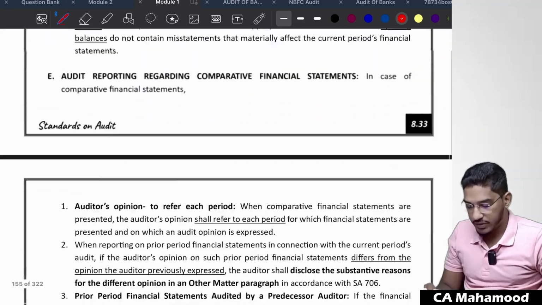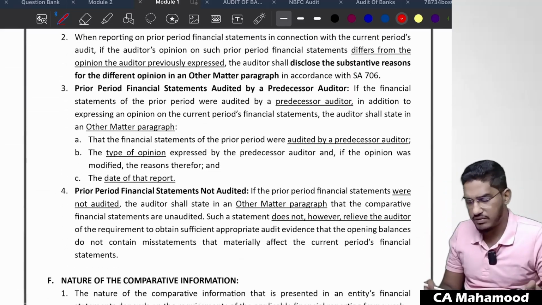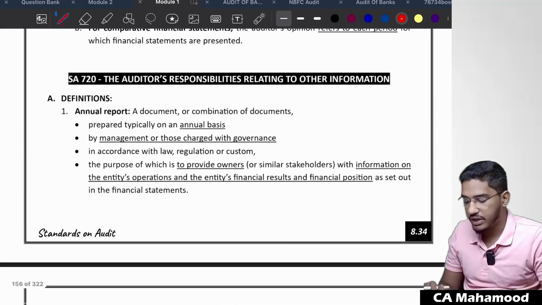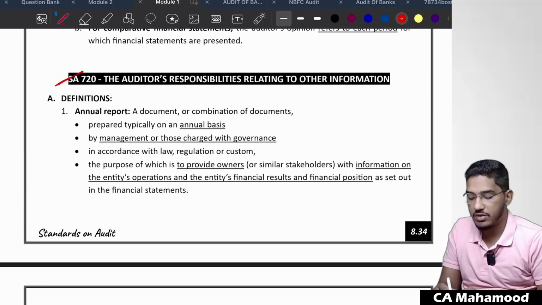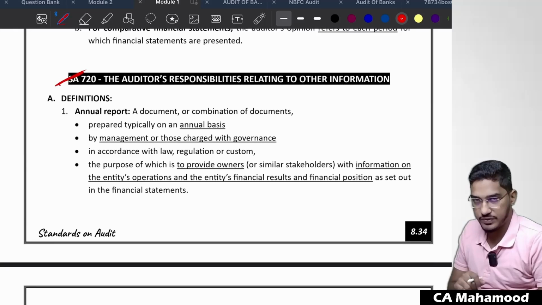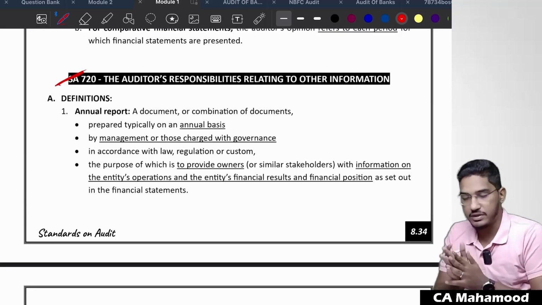Now SA 720 is there, one more standard, very easy, very simple. SA 720, we did not understand this standard yet. Now let us spend some time in understanding the concept of SA 720. Okay, right. So I'm going to start my discussion now.